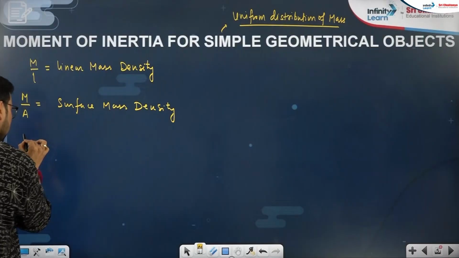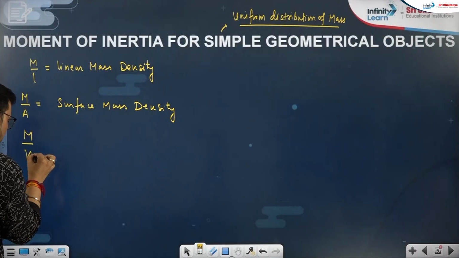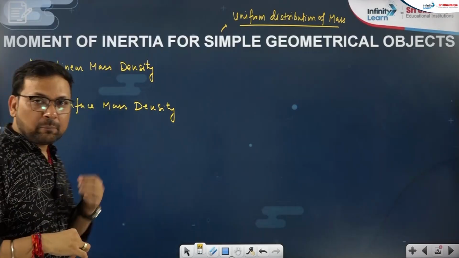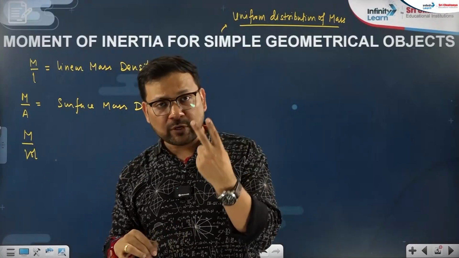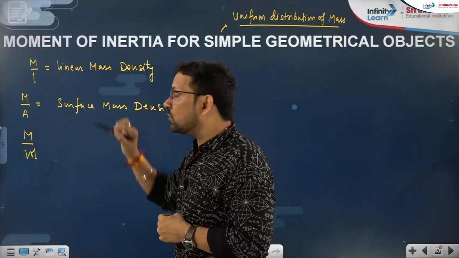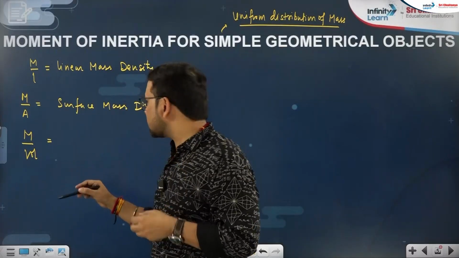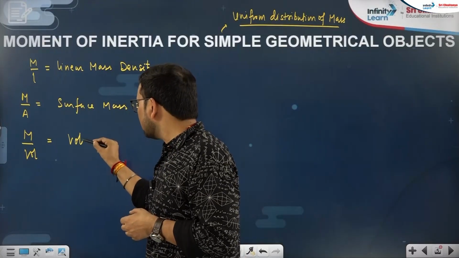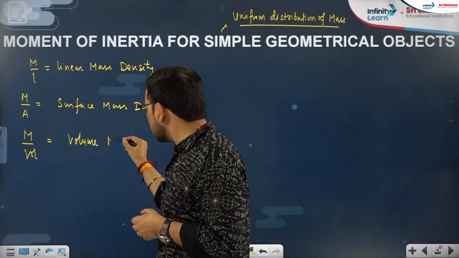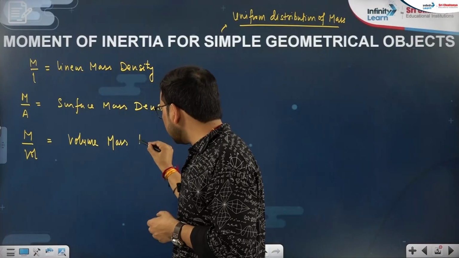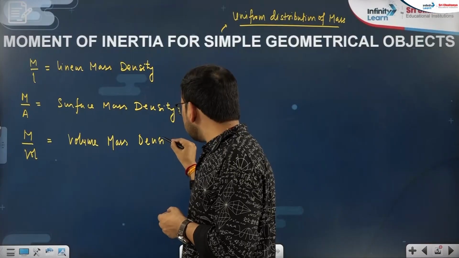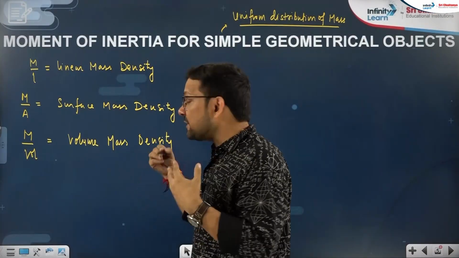Or mass is distributed on volume. We are talking about 3D bodies. Mass by A for a laminar body, a 2-dimensional body. Mass by length for a 1D body. That will be volume mass distribution or cubical mass distribution. Volume mass density, right?